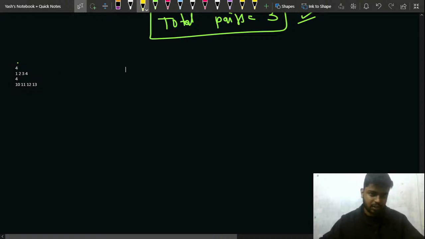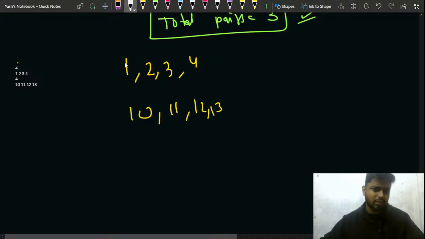All these are sorted already. So you come to this 1 and see, can you make a pair with any of these? No, you cannot. So no pair. For this 2, can you make any pair with 10, 11, 12, 13? No, the absolute difference is not 1.